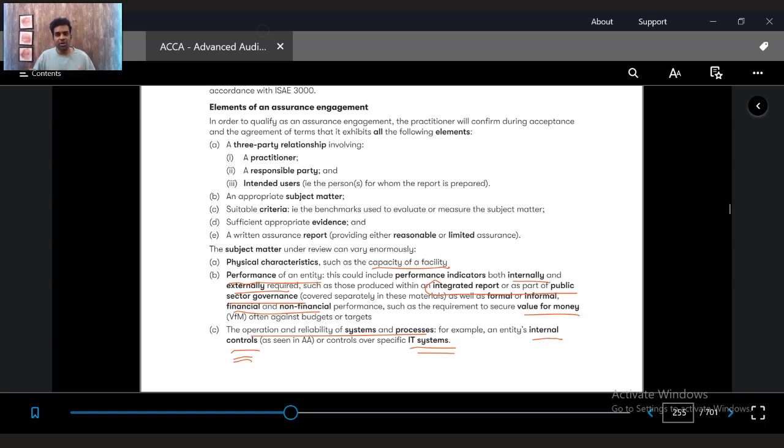The only thing is that internal audit reports to the management. But if you look at internal audit as a practitioner, they are following all the elements of the assurance engagement. They have criteria. They have a subject matter, like the internal control systems and processes of each of the companies. They have a responsible party, the company management who prepares it. They have a three-party relationship. They have the user, which could be the audit committee, they have the responsible party, and they have themselves. So it's a three-party relationship as well.